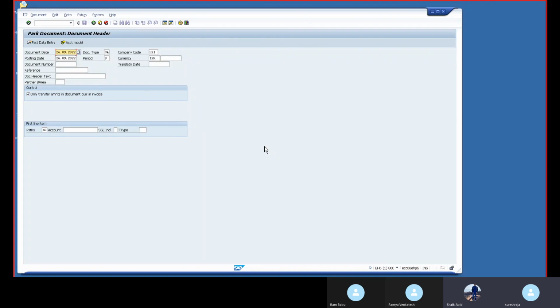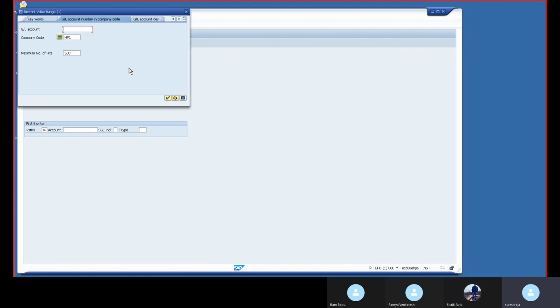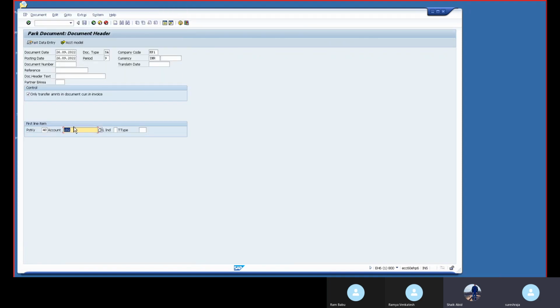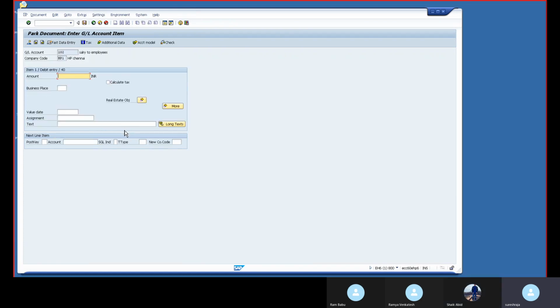Everything came. SA, company code, 40 debit. Select the GL account, salary, enter. Put 20,000, salary paid.